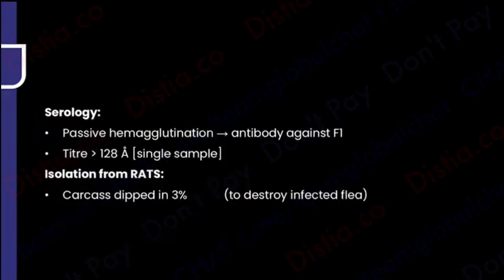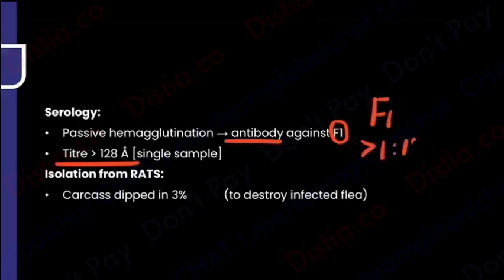Now go back, think what was the antigen? Ma'am was focusing a lot on the F1 antigen. So against the F1 antigen, if I get antibodies at a titer of more than 1:128, that is definitely going to be very important. So repeating, antibody against F1 and more than 1:128, that is the significant titer.